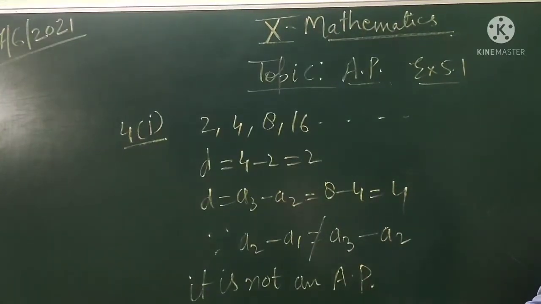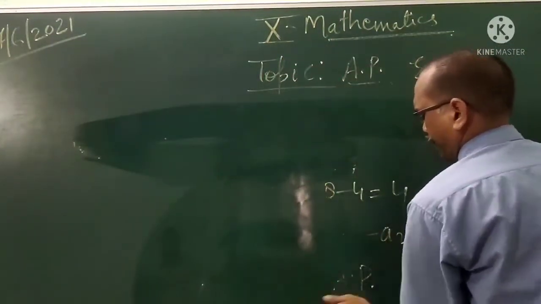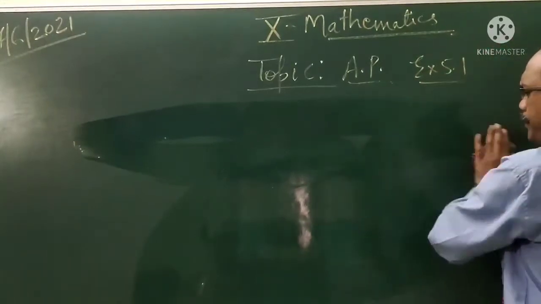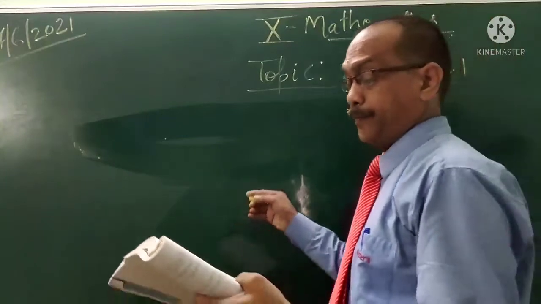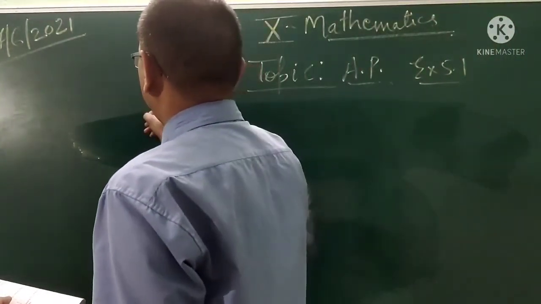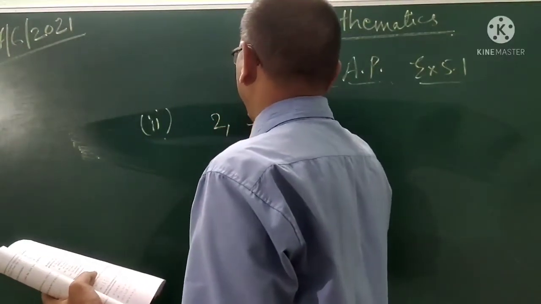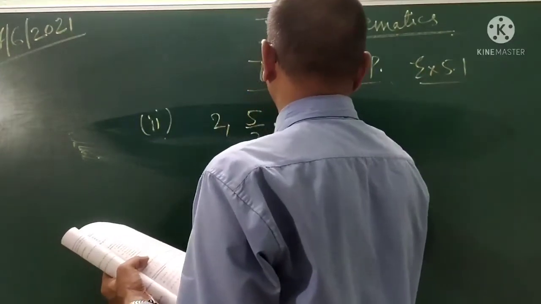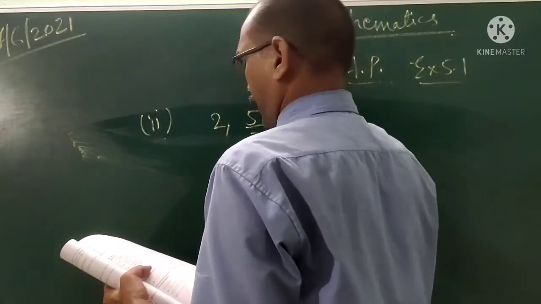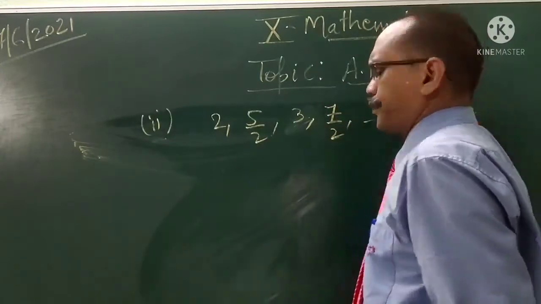Now the next, the second part, that is 2, 5 by 2, then 3, then 7 by 2, and so on.